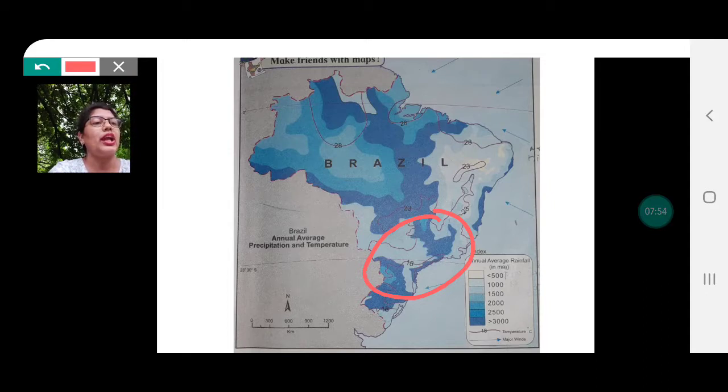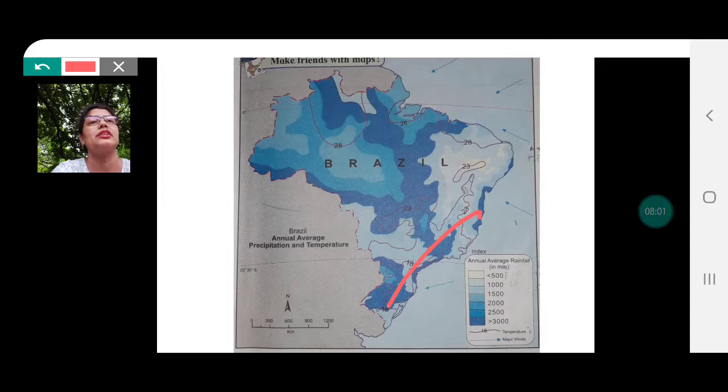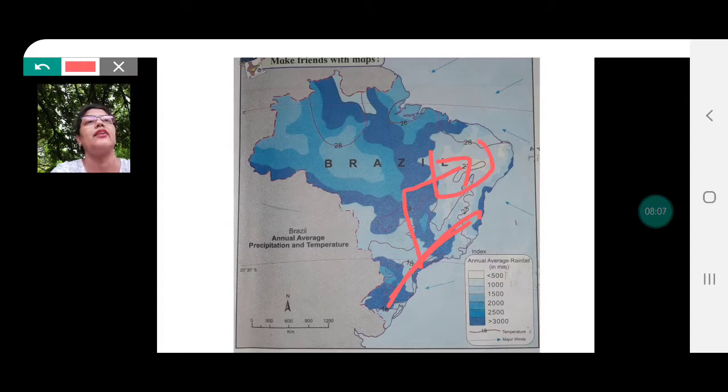Identify the rain shadow area in Brazil. So the rain shadow area, this also we had already spoken. As the winds cross the great escarpments and move towards north and northeast, they become dry, and there is a rain shadow area in the northeastern part of Brazil.